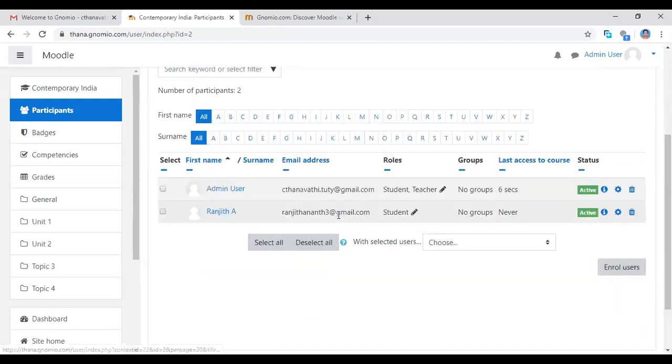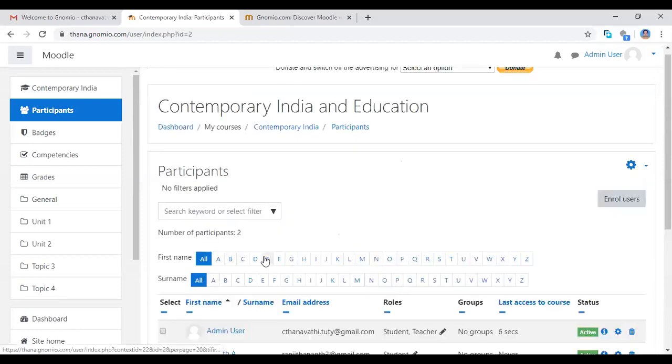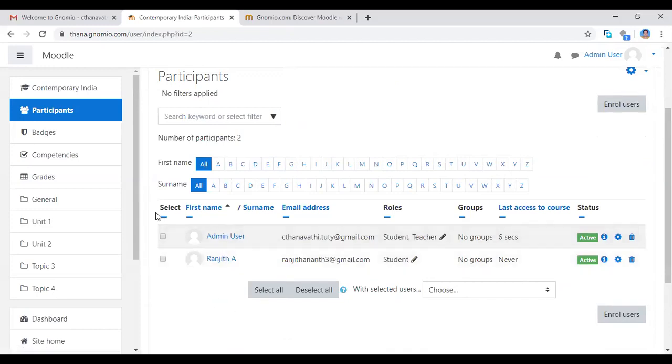So this way you are going to add the participants. At the basic level, I'm adding them one by one. If you have 300 students or 1000 students, that format will be changing. If you add all the participants into the Excel format, you can add them all with one click. That is for experts, and after gaining experience you can try that format. Now I'm adding the users one by one manually. This way you can add the participants' name list here.